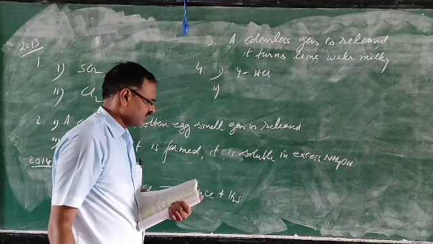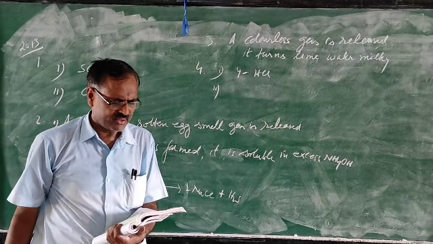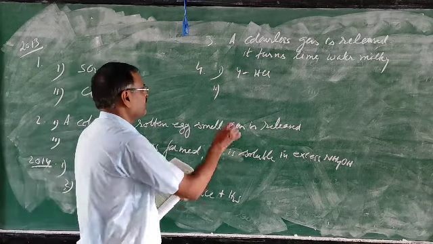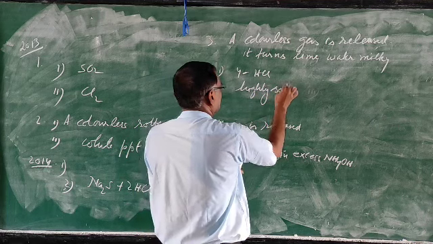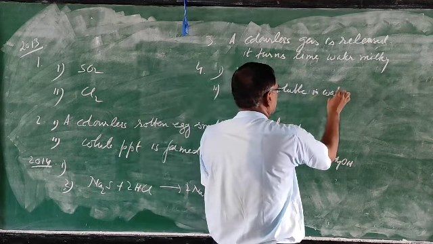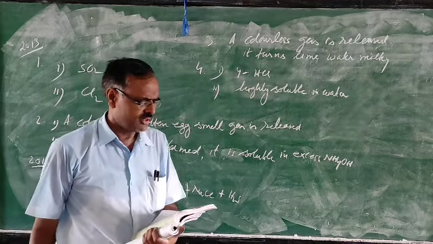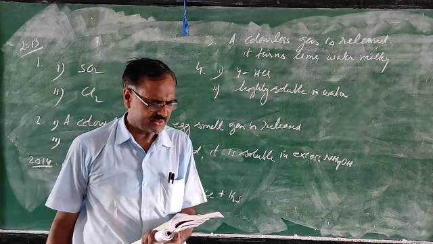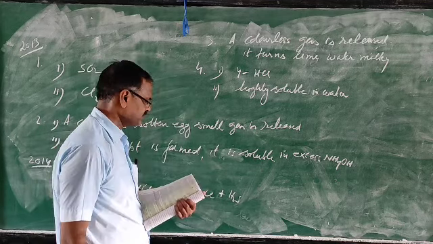Second, what property of gas Y does this experiment demonstrate? Highly soluble in water. Then third, name another gas which has the same property and can be demonstrated through this experiment.